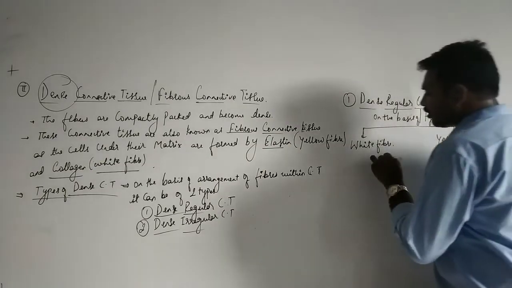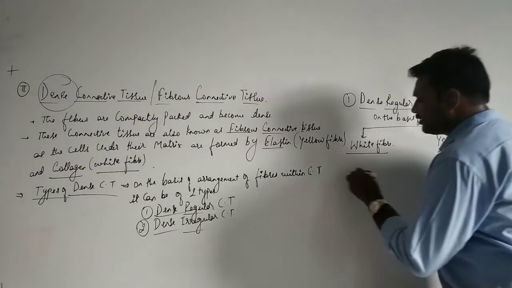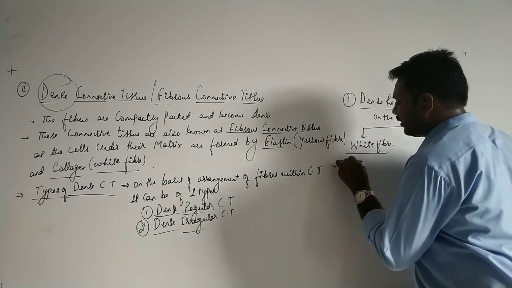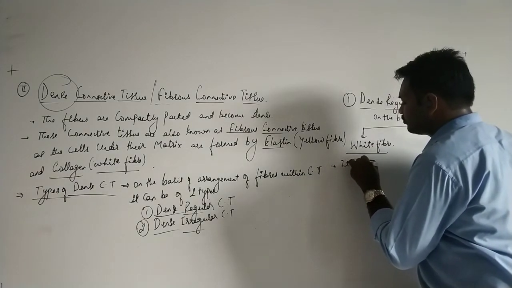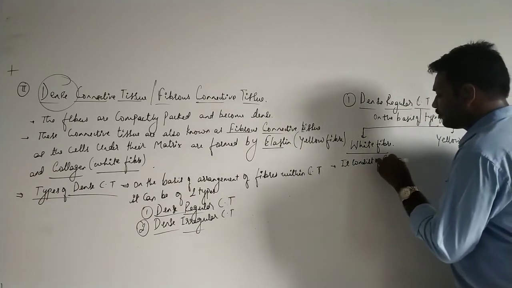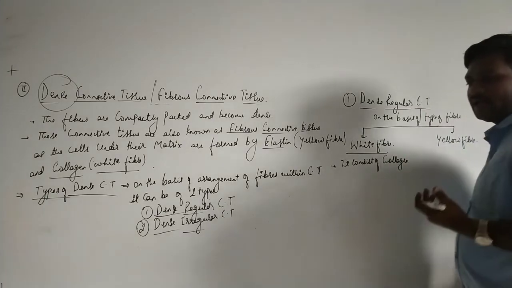When we talk of the white fiber, we are talking about collagen, so it consists of collagen. Now what type of fiber is collagen?